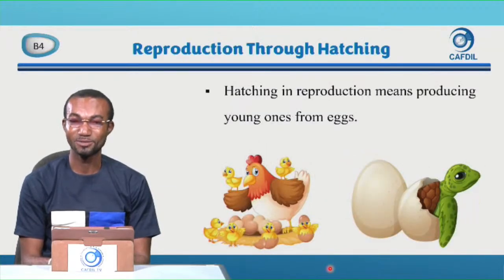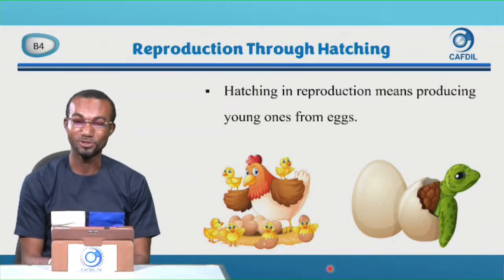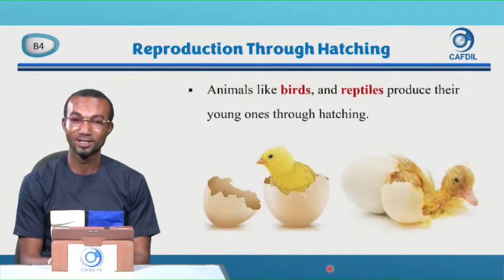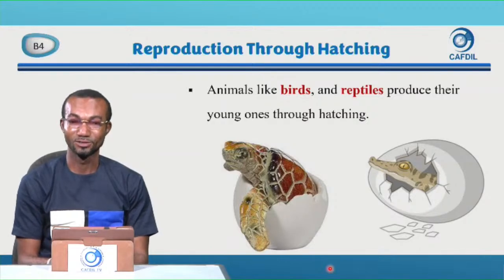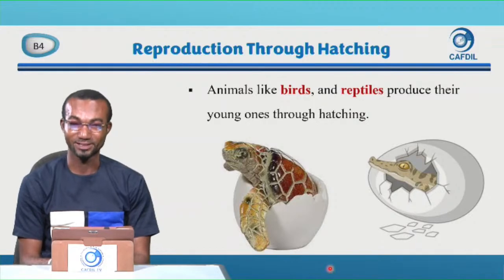So hatching in reproduction means producing young ones from eggs. And we saw various animals, the birds and then the reptiles, hatching their young ones from eggs. So animals like birds and reptiles produce their young ones through hatching. So you see the crocodile and then the turtle coming from eggs, and that is what you call hatching.